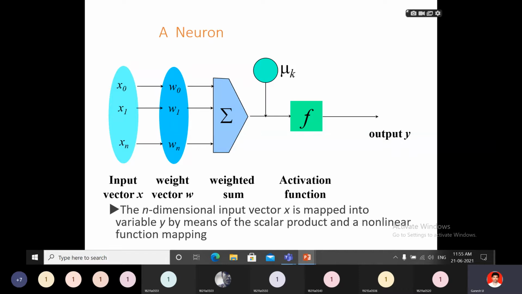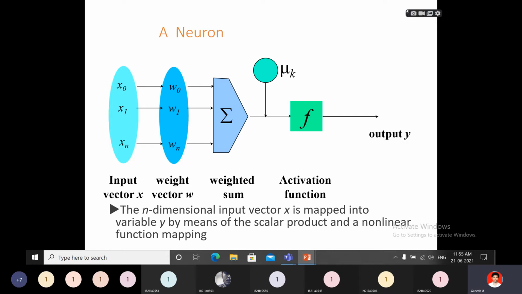Here the n-dimensional input vector x is mapped to variable y by means of a scalar product and a non-linear function mapping. See here, there are a number of input values x0, x1, x2, x3 and so on. These vectors are mapped into a variable y through a scalar product. For each x0 w0 value we have some output y value. Like that we find the final output y.